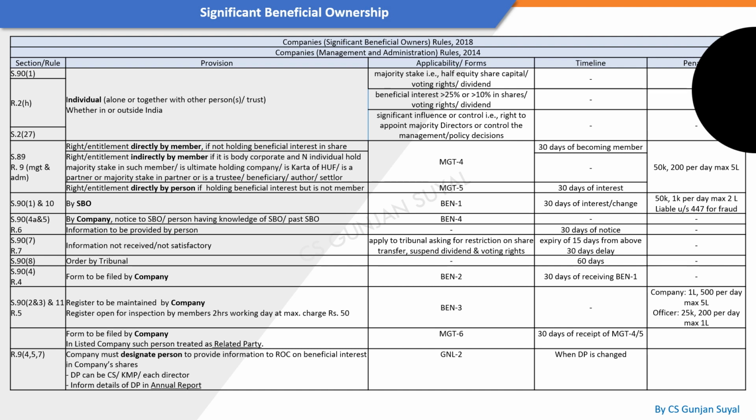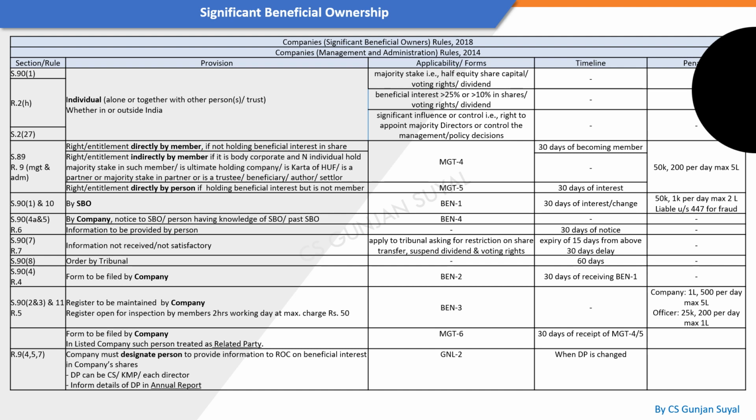Second, if he is not directly a member, but any organization or any individual has a majority stake in such a member, or is a holding company or is a karta of an HUF, then by these two categorizations, directly or indirectly, MGT-4 has to be filed, which is for intimation, which is a declaration of his interest.